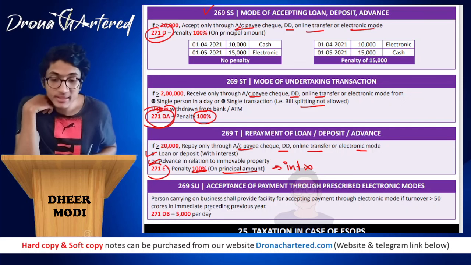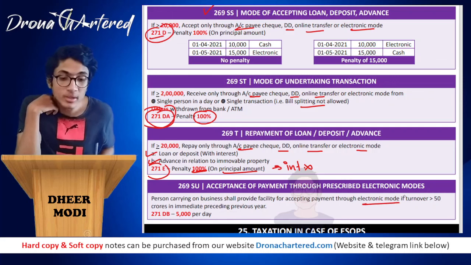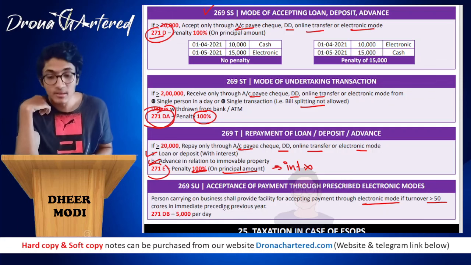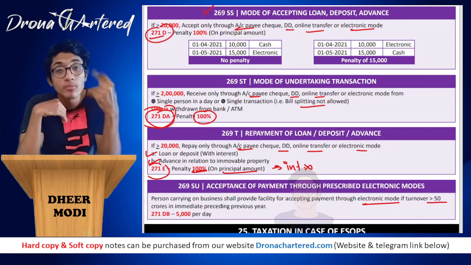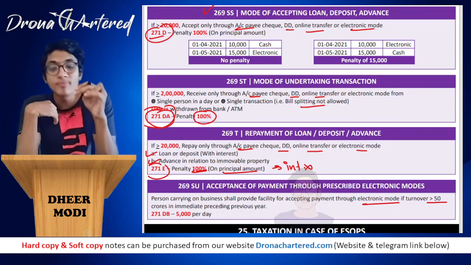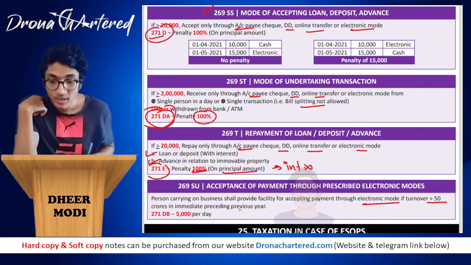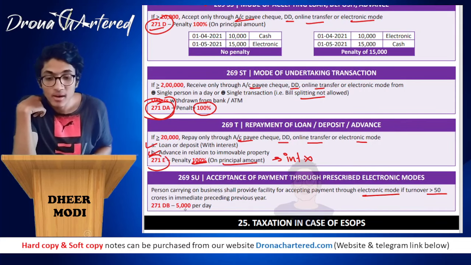Any person carrying on business shall provide facility for accepting payments through electronic mode if its turnover is greater than 50 crores in the immediate preceding previous year. So if his turnover in the preceding previous year is more than 50 crores, he has to give people an option to pay through electronic mode. If not, there will be a penalty under section 271DB of 5,000 rupees per day.